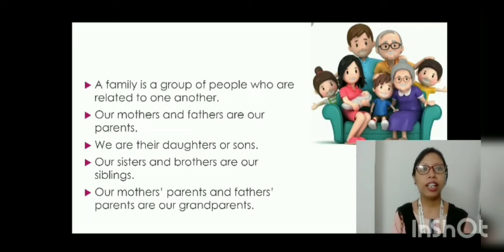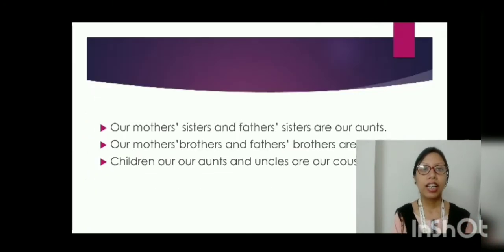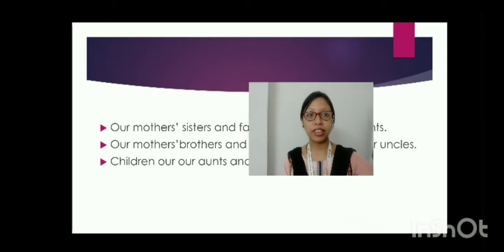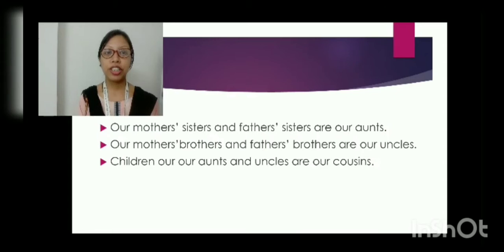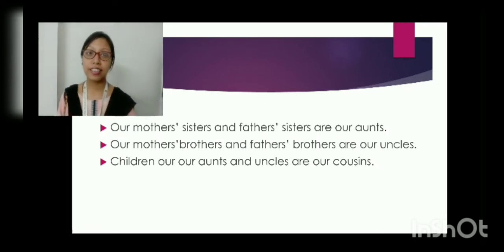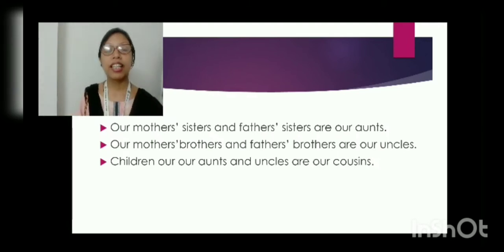So whom do we call dadu, nana, nani or aita, koka? These are our grandparents. Then our mother's sisters and father's sisters are our aunts. Our mother's brothers and father's brothers are our uncles. Children of our aunts and uncles are our cousins. So we have aunts, uncles, cousins, grandparents, parents, siblings.